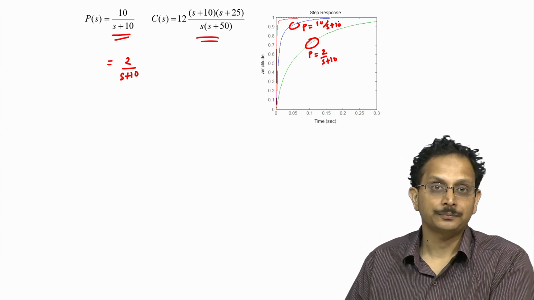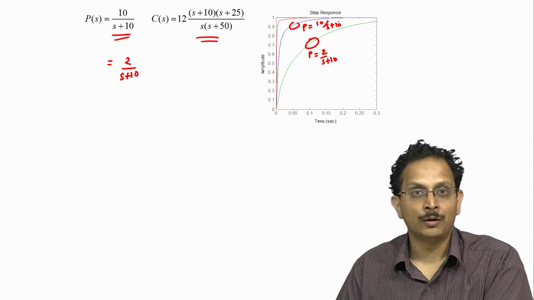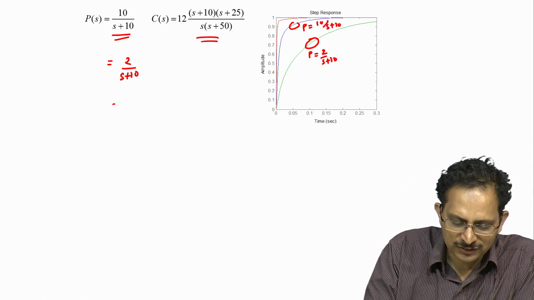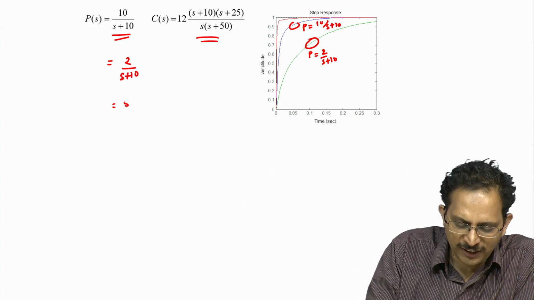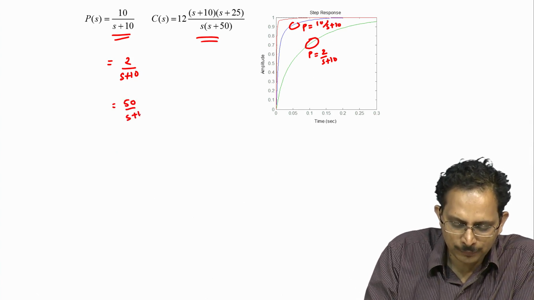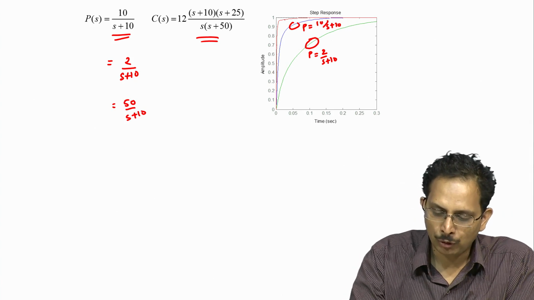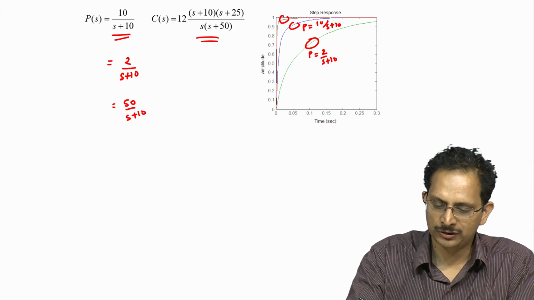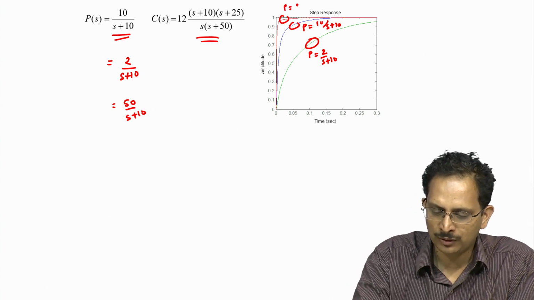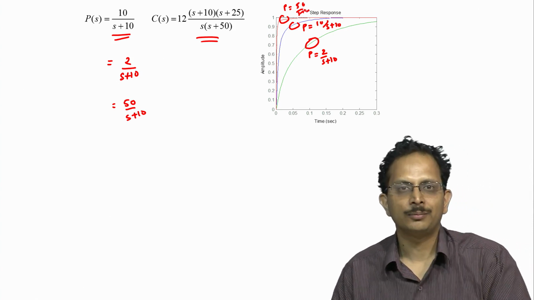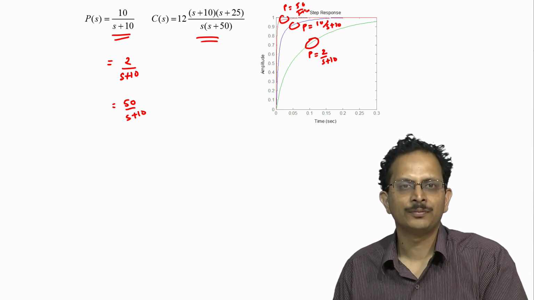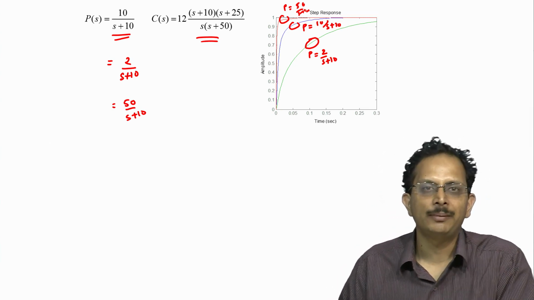Likewise, when the gain of the plant were to increase by a factor of 5, or when the plant has a transfer function of the kind 50 by s plus 10, then our closed loop response will look as shown by the red trace here. So this is for the case when P is equal to 50 by s plus 10. As you can see from these responses, there is a wide variation in the response of the closed loop system when the plant's parameters change.